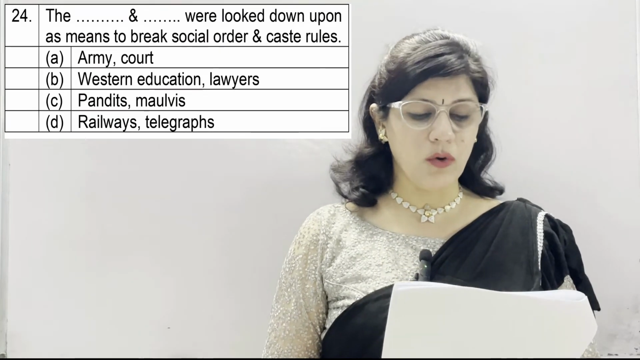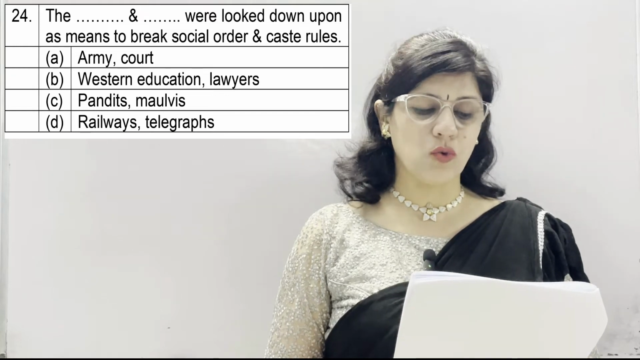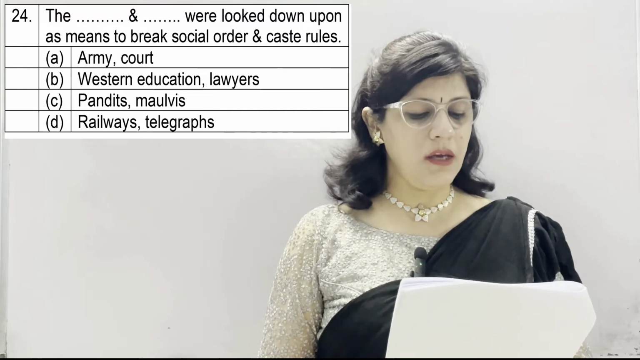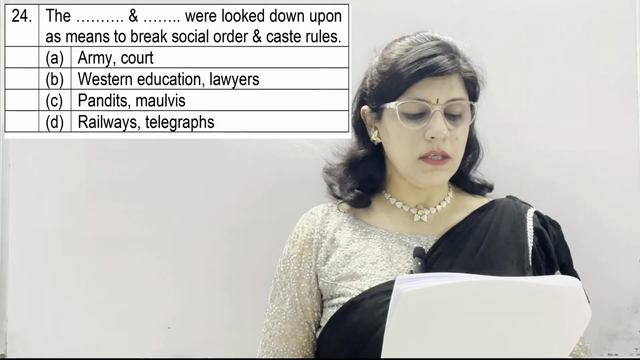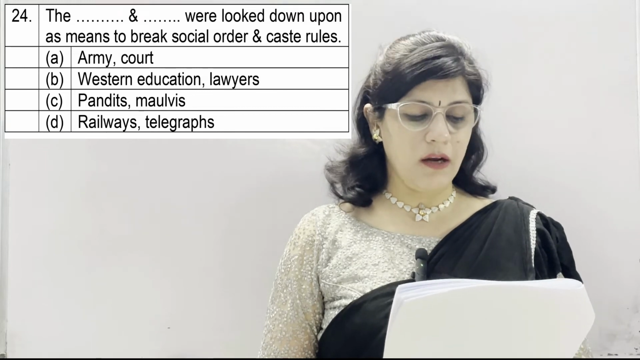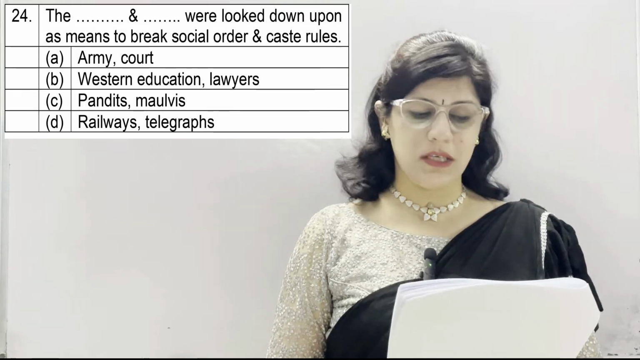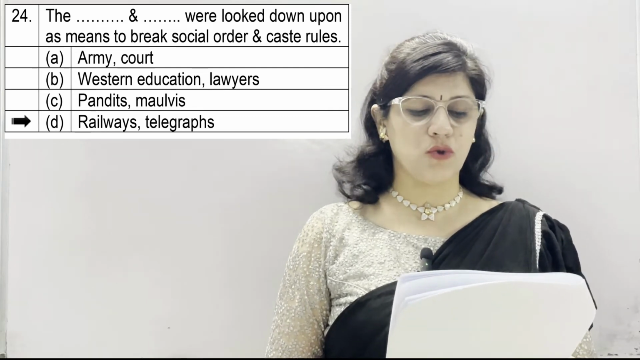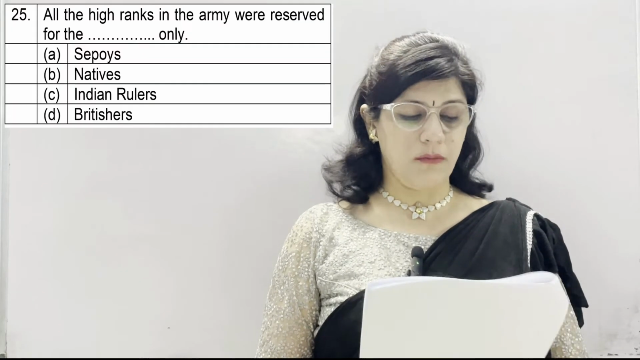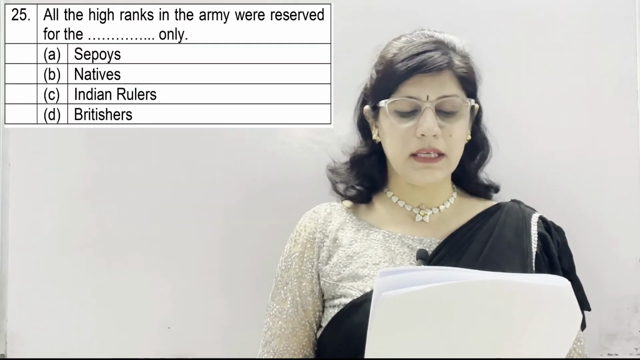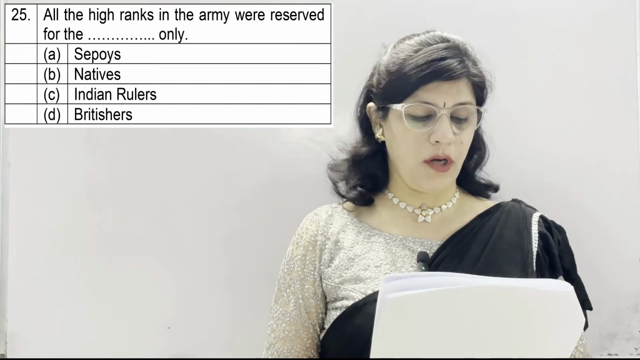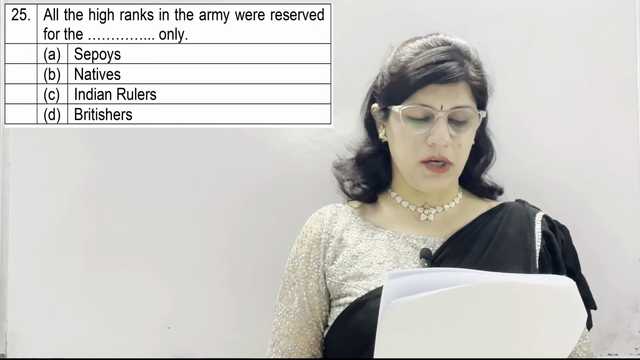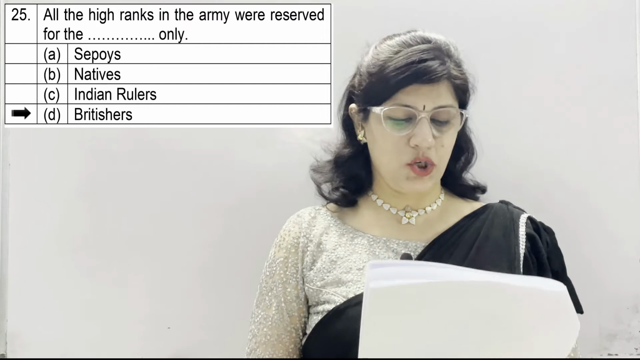Question number 24. The dash and dash were looked down upon as means to break social order and caste rules. Option A. army and court, B. Western education and lawyers, C. Pandits and Maulvis, D. Railways and telegraphs. And the correct option is D, which is railways and telegraphs were looked down upon as means to break social order and caste rules. Question number 25. All the high ranks in the army were reserved for the dash only. A. sepoys, B. natives, C. Indian rulers and D. Britishers. Option D is correct, Britishers.